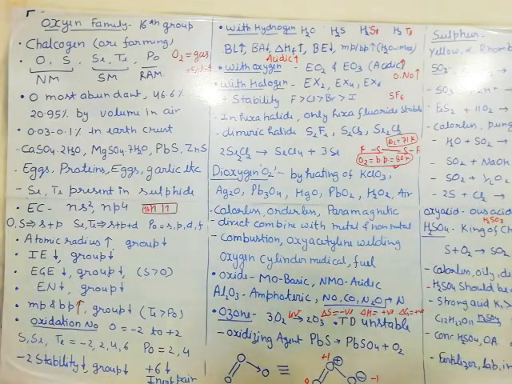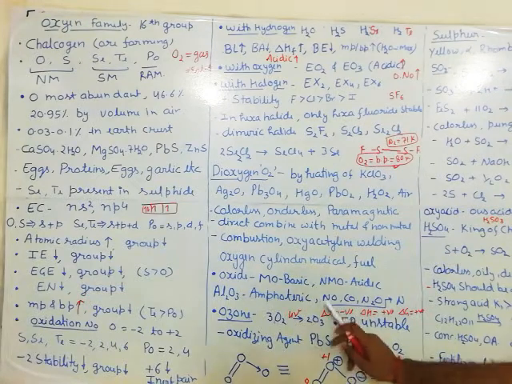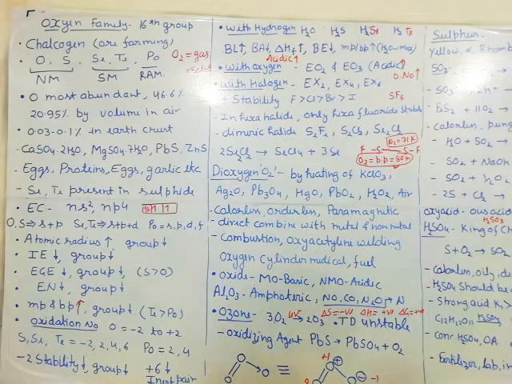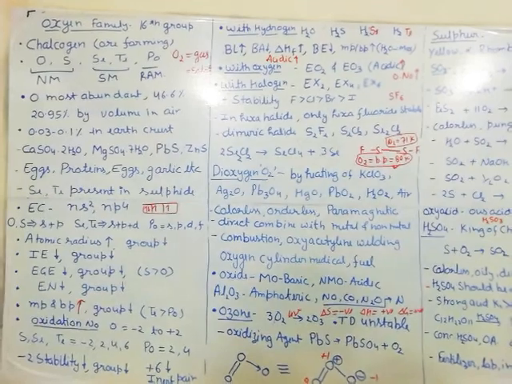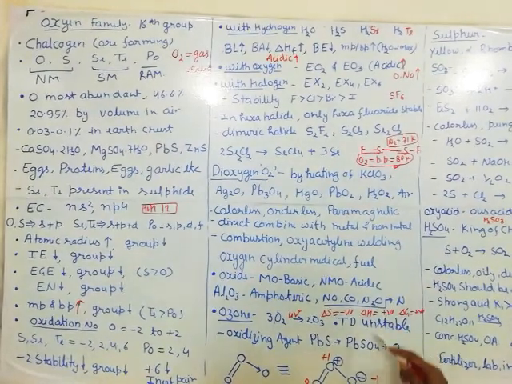Some elements, those in between the metal and non-metal, like Al2O3 and ZnO, are amphoteric. They react with the acid and they react with the base. Few gases like NO, nitrogen monoxide, also called nitric oxide, carbon monoxide, and N2O, called nitrous oxide or dinitrogen oxide, are neutral in nature. Only these three gases are neutral in nature.